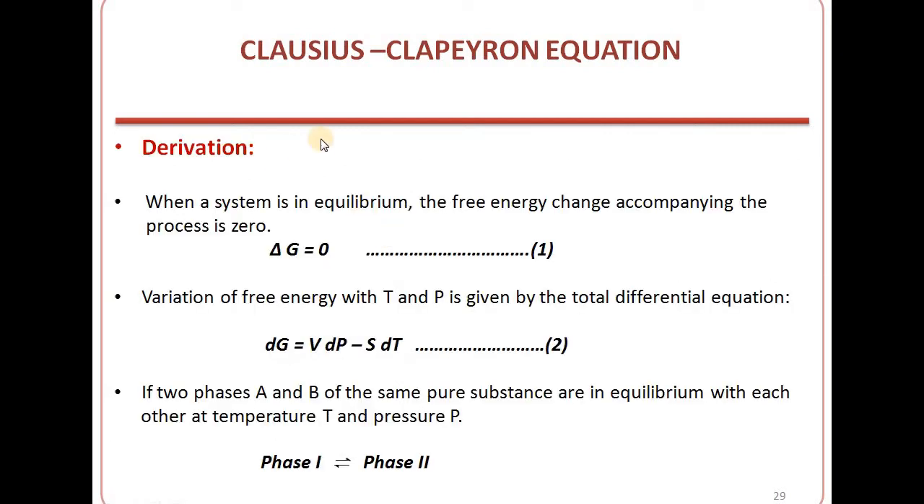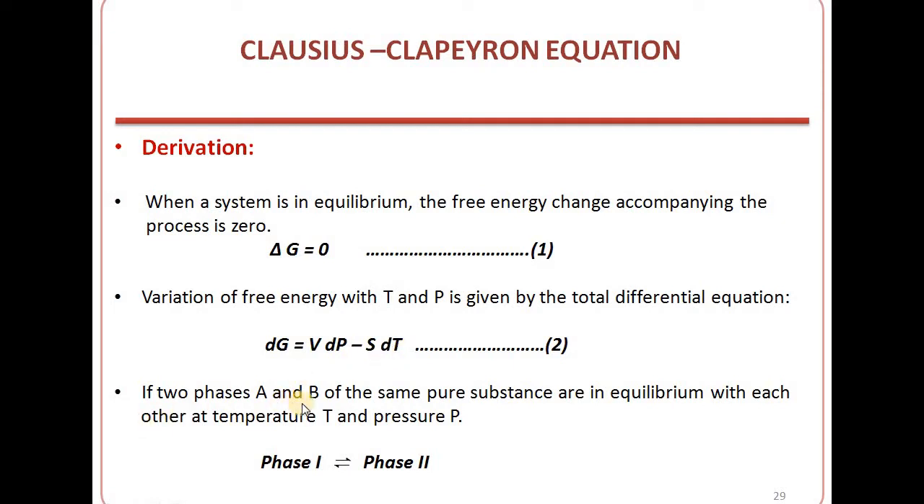Now we will start the derivation here. Suppose a system is in equilibrium, then the free energy change accompanying the process will be 0. So at equilibrium, ΔG is equal to 0, and the variation of free energy with temperature and pressure is given by the total differential equation, expressed by equation 2, in which dG is equal to VdP minus SdT. We already know this equation. We have done it in previous classes also. So the variation of free energy with pressure and temperature is given by dG equal to VdP minus SdT.